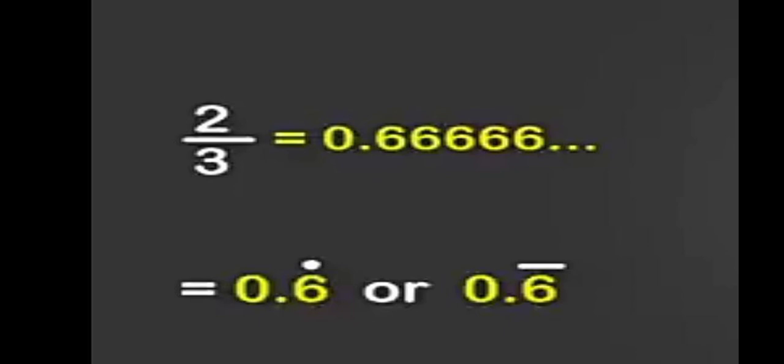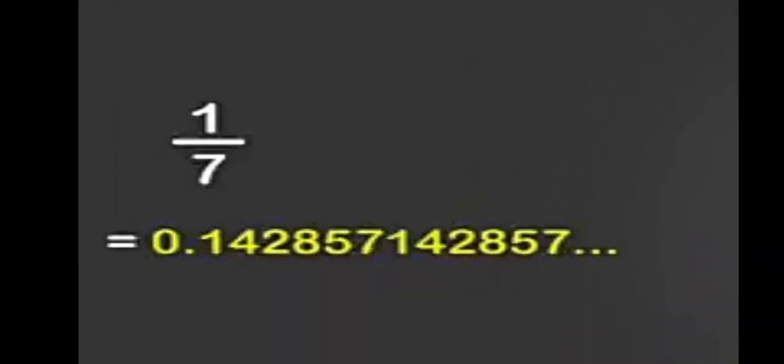Let us take another example. 1 by 7, or 1 upon 7. So we look at the answer here. Can you see the repeating factor? That is right. It is 0.142857 recurring.